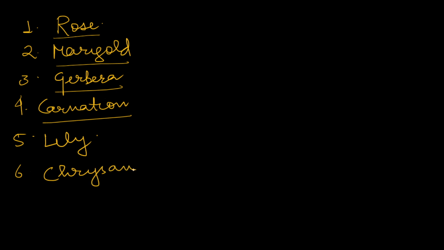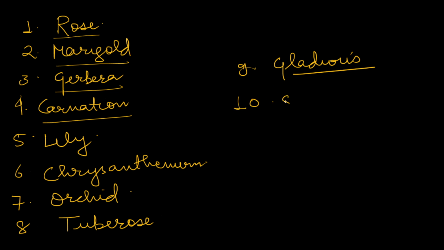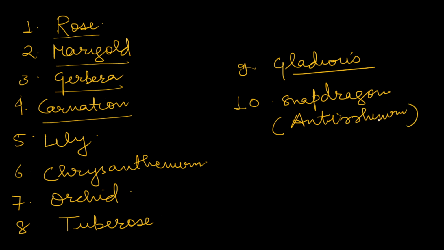We have, obviously, chrysanthemum, which is asked in the second part of the question. We have orchids. We have tuberose. We grow gladiolus. Gladiolus is also important, as asked previously. We have snapdragon, which we also call antirrhinum. So these are some of the important cut flowers grown in India.